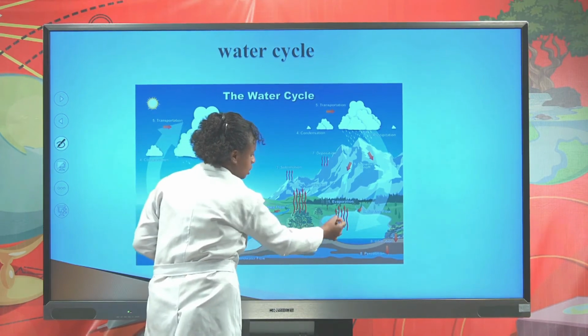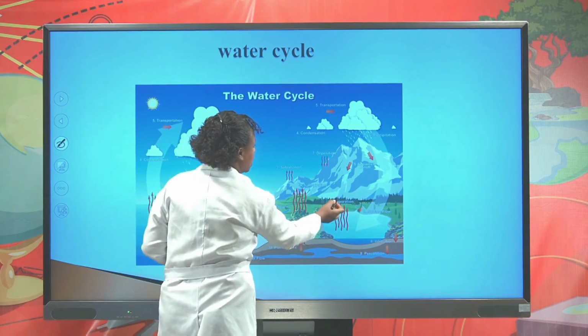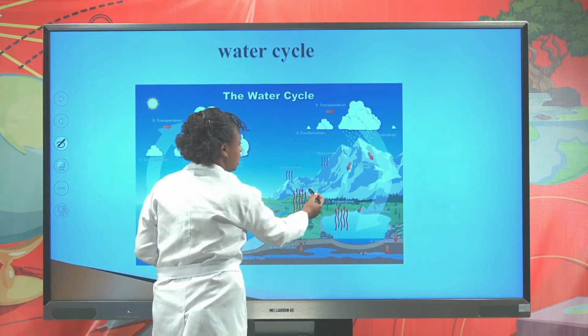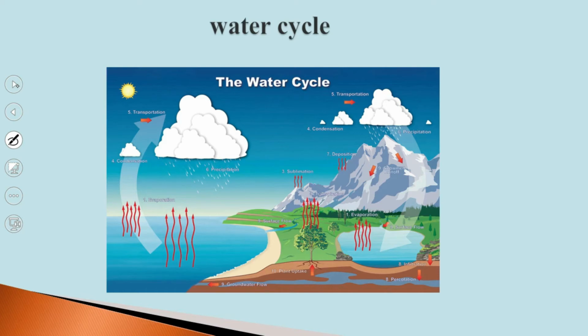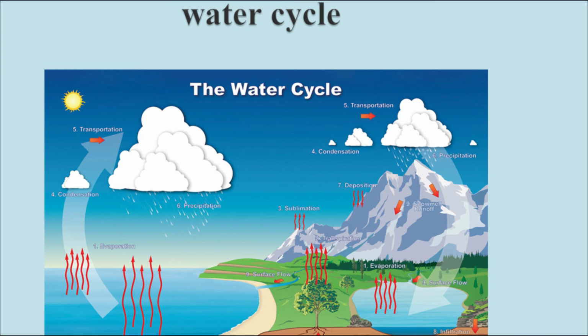Then this liquid changes into vapor by evaporation and transpiration. Then it becomes cool and condensed, forming condensation. Then the condensation forms cloud, and falls in the form of rain.